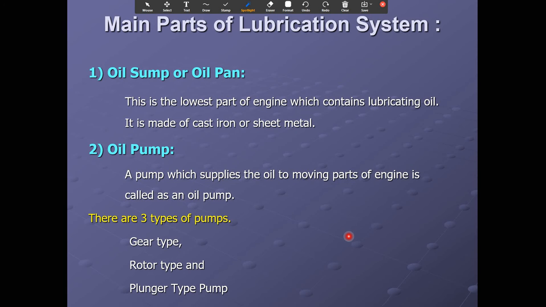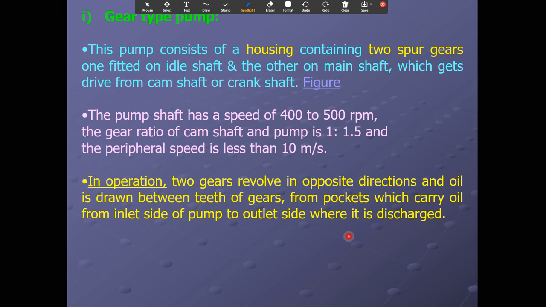What are the main parts of the lubrication system? First is the oil sump or oil pan. This is the lowest part of the engine which contains the lubricating oil, and it is made of cast iron or sheet metal. The oil pump, which supplies the oil to the moving parts of the engine. There are three types of pump: gear type, rotor type, and plunger type pump.